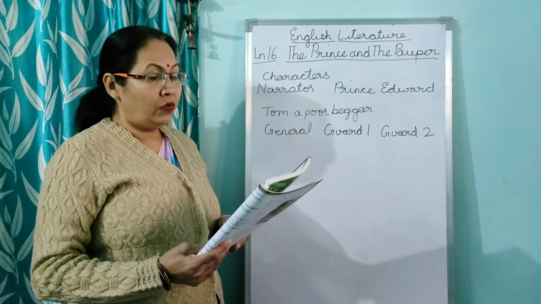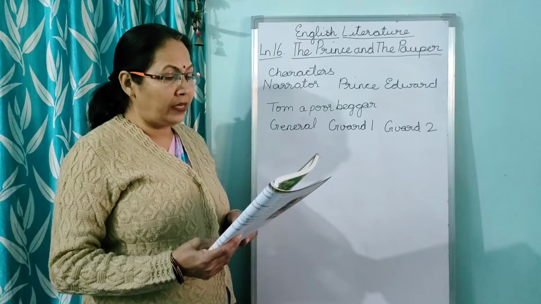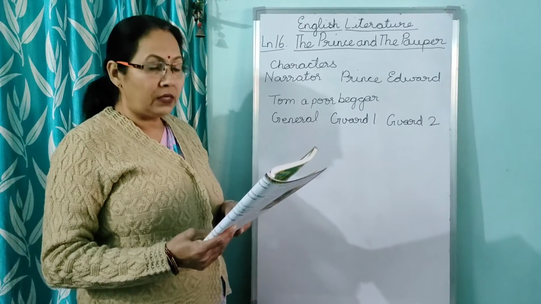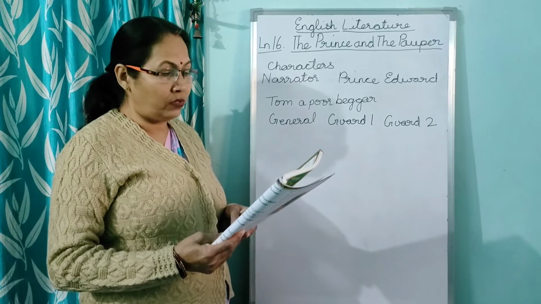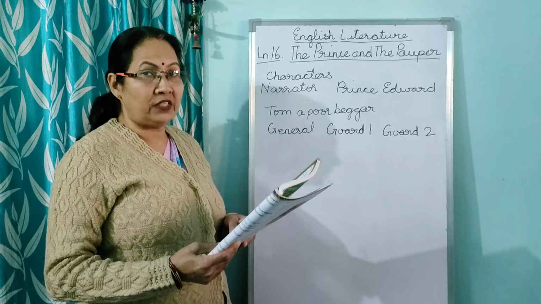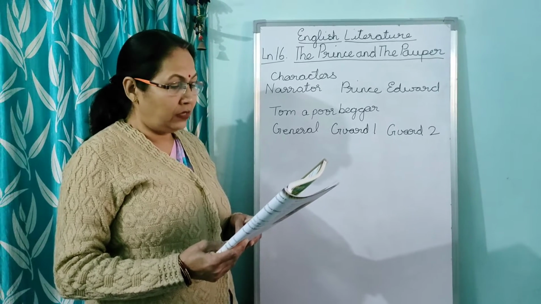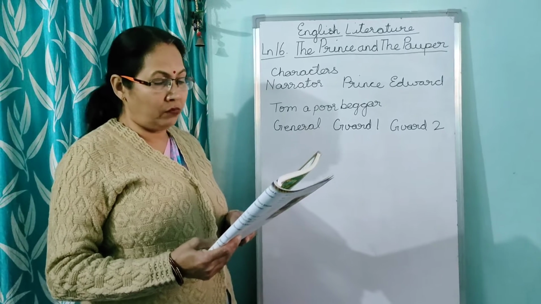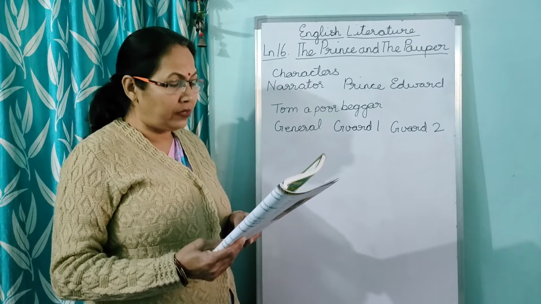The prince said, we look exactly alike. Tom. Yes, we do, but there is a difference. I am poor and my clothes are all old, torn and dirty. Prince Edward. And I am dressed in fine silk and satin. Tom. If only I could dress like you even for a moment, how happy I would be.